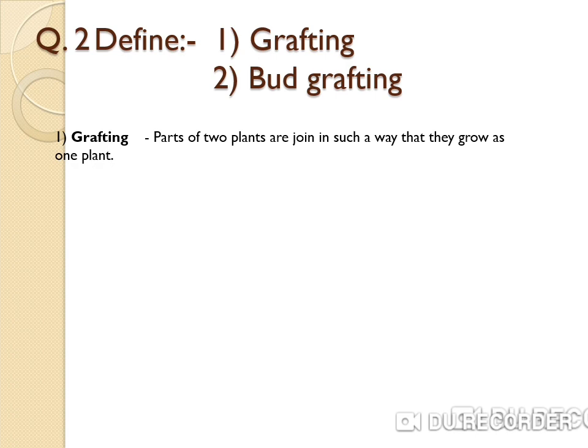The new plant has the root system of the stock and the shoot system, that is the flowers and fruits, of the scion. This method is used for fruit trees like apple and the rose plant. The stock is generally disease resistant and the scion is of superior quality fruit or flowers. The success of grafting mostly depends upon the union of the cambium of scion and stock, which results in organic connection.